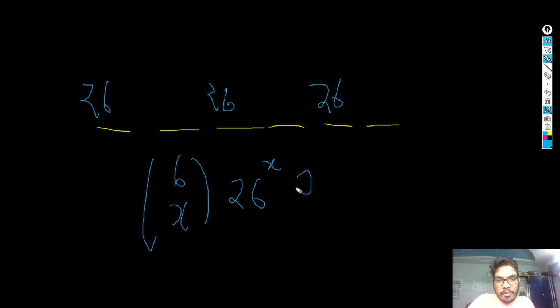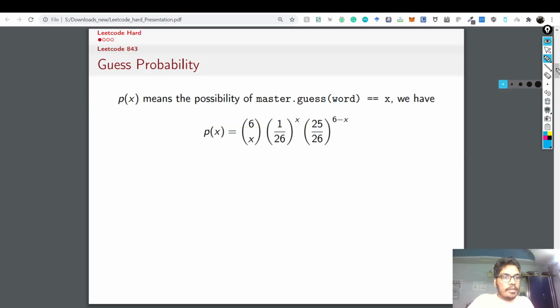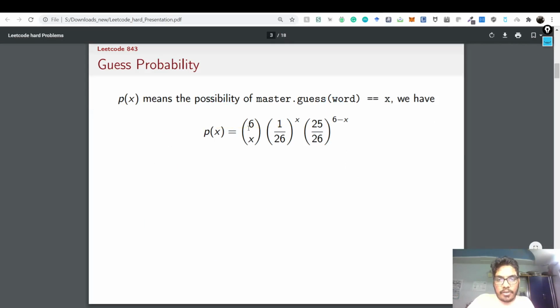How many 25s would there be? There'd be 6 minus x, because there are a total of 6 places, divided by 26 to the power 6. This always remains constant because there are 26 to the power 6 possibilities. So that is where all this expression comes from. Just read it carefully. It's 6 choose x, 1 upon 26 to the power x, times 25 upon 26 to the power 6 minus x. This is what we wanted, and this is what we don't want. This is the 25s, right?